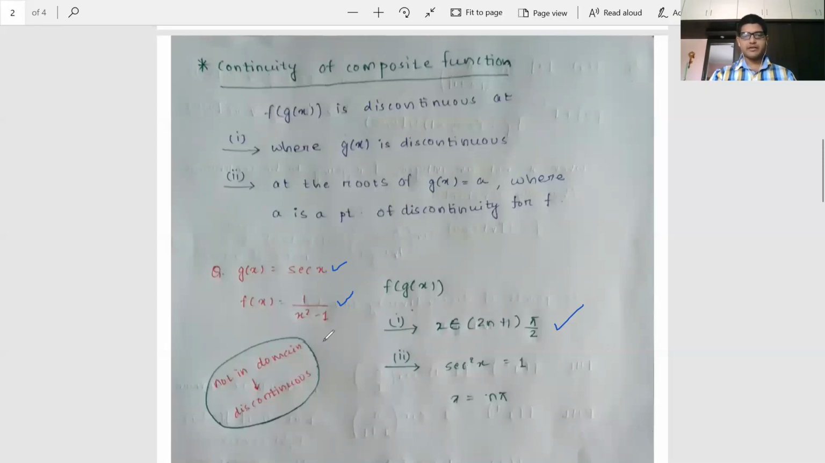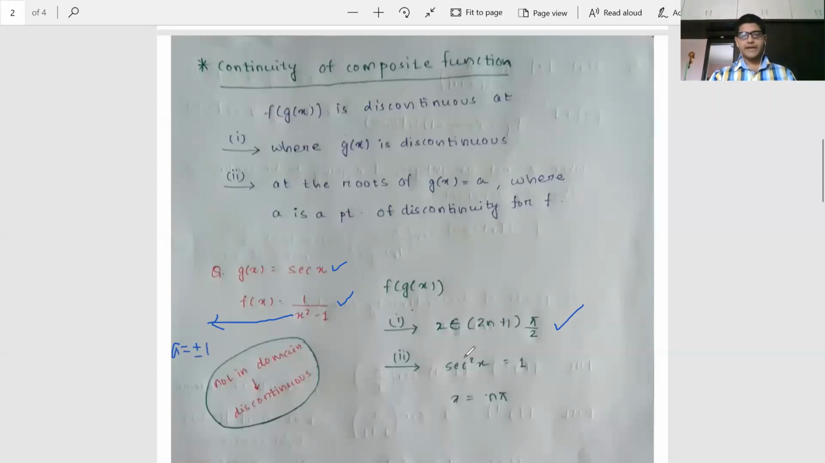And second, whenever g(x) equal to a, so the second point says that at the roots of g(x) equal to a, where a is a point of discontinuity for f. So a is a point of discontinuity. What can the values of a be? a can be equal to plus or minus 1. Clear? Then the function is discontinuous at those 2 points.